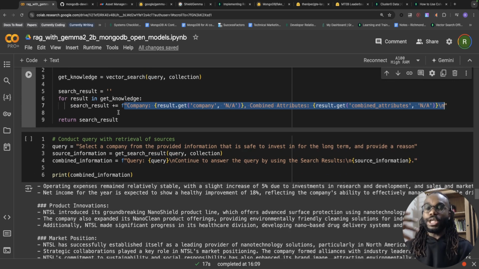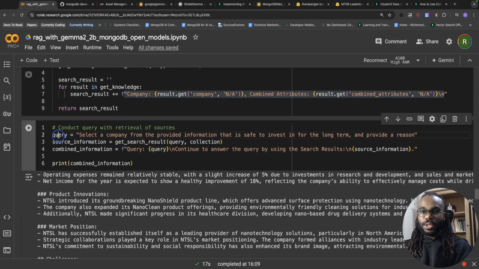So here we can use all the functions we created. So we have the query, and the query is: select a company from the provided information that is safe to invest in for the long term and provide a reason. So this customer or user has asked for financial information. I remember our use case, right? I've asked for financial advice. Our use case is to create a system that can detect when financial advice has been given.